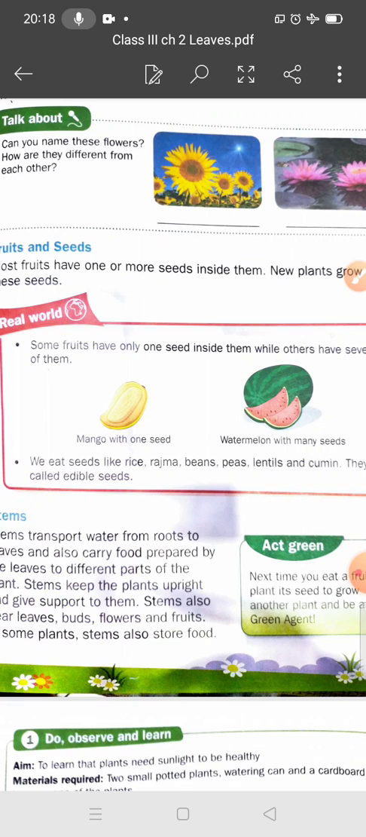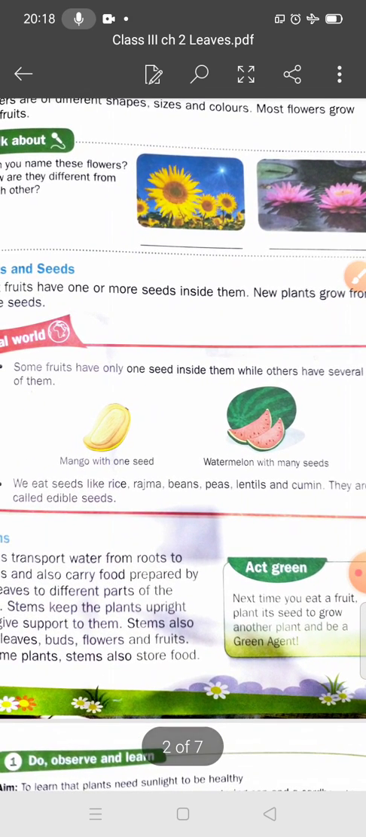So there are two fruits here. Mango has only one seed, and watermelon has many seeds. Another example, cherry and peach have only one seed. And if we talk about apple, orange and papaya, they have many seeds. And you know pineapple has no seeds.